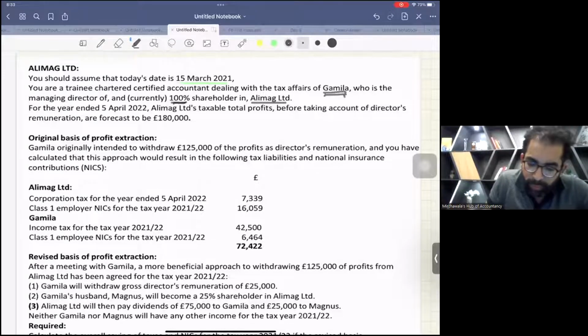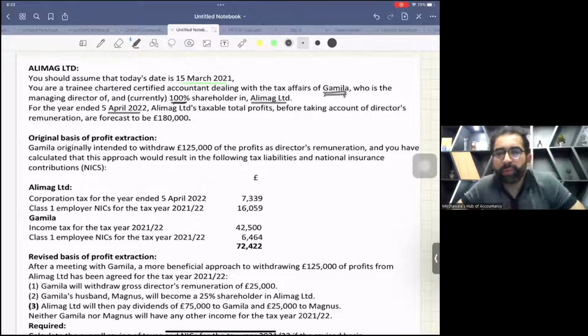For the year ended 5th April 22. Now the good news is your accounting period and fiscal year is already aligned. So when the accounting period and fiscal year is aligned, you don't need to do any basis period calculation. I hope you remember, right?